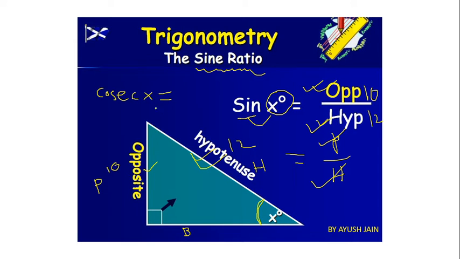This is not a single word. Sine x means sine of angle x. Cosec x means cosec of angle x. The meaning of cosec x is length of hypotenuse divided by perpendicular. Clear? You might be thinking hypotenuse by perpendicular, perpendicular by hypotenuse. That means they are reciprocal to each other. Yes, sin x and cosec x, they are reciprocal to each other.